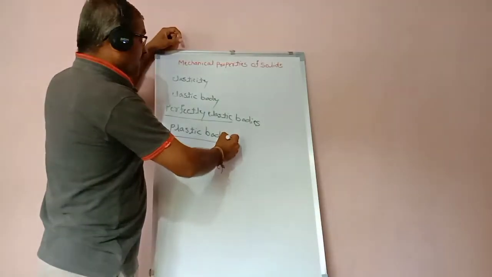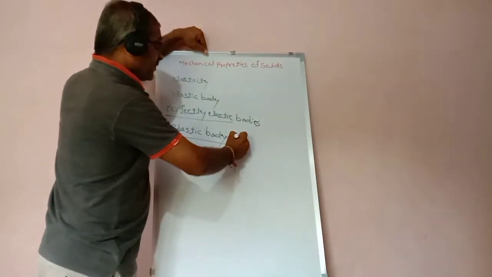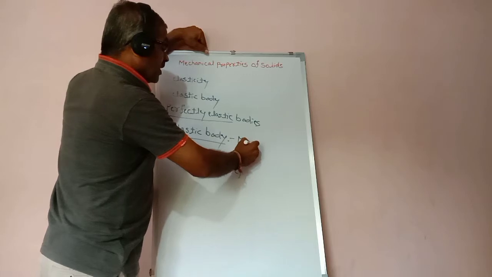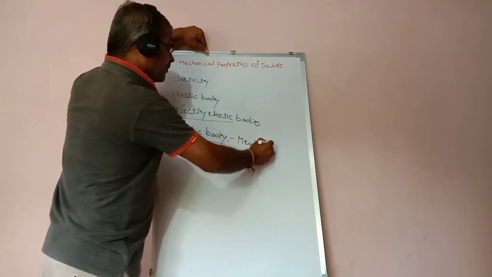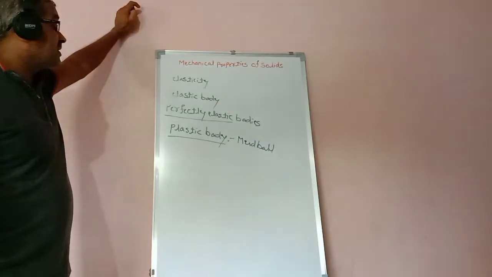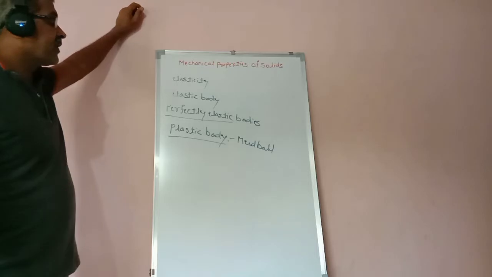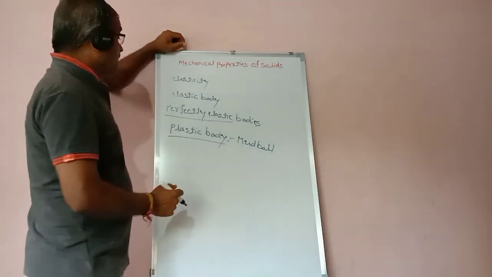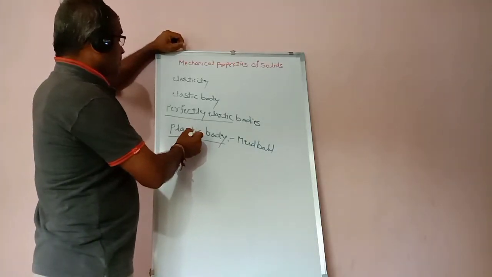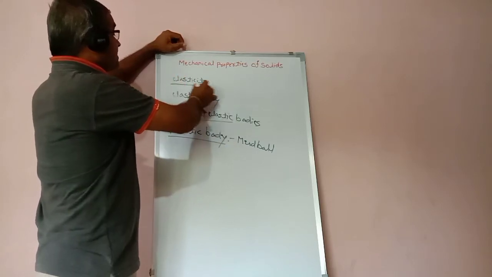An example for the plastic body is a mud ball. So this is the plastic body, perfectly elastic body, elastic body, and elasticity.